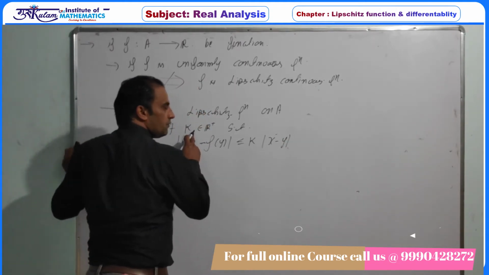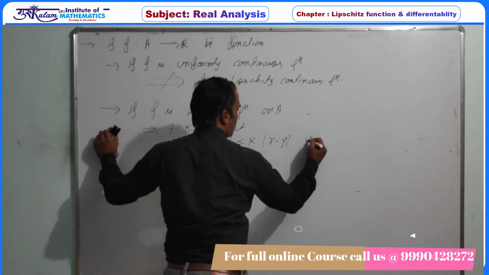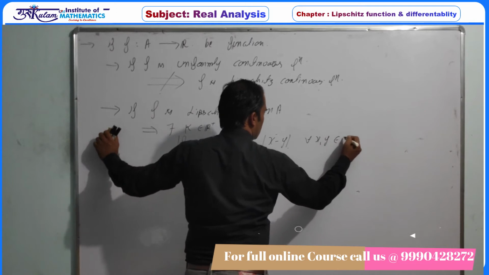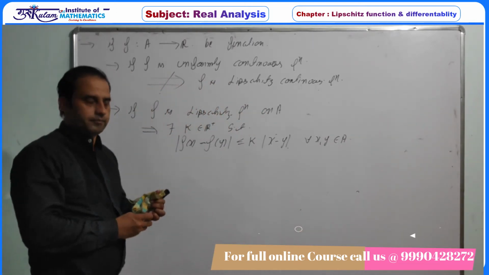There is some positive real number such that this property holds, and this property holds for every x and y belonging to the given set. Clear?